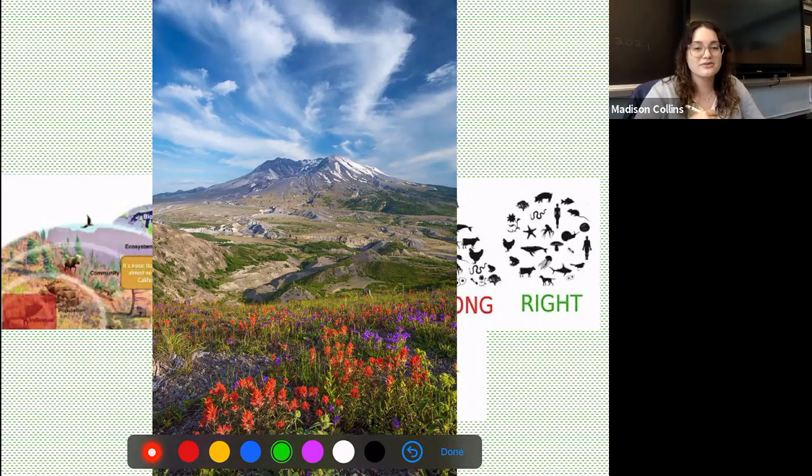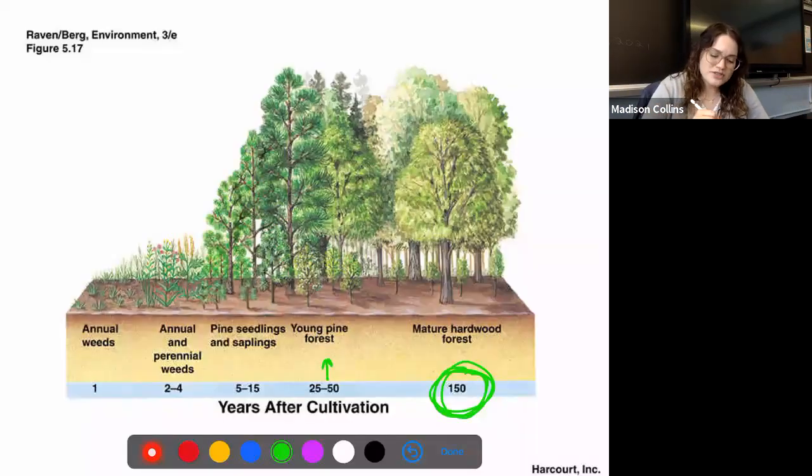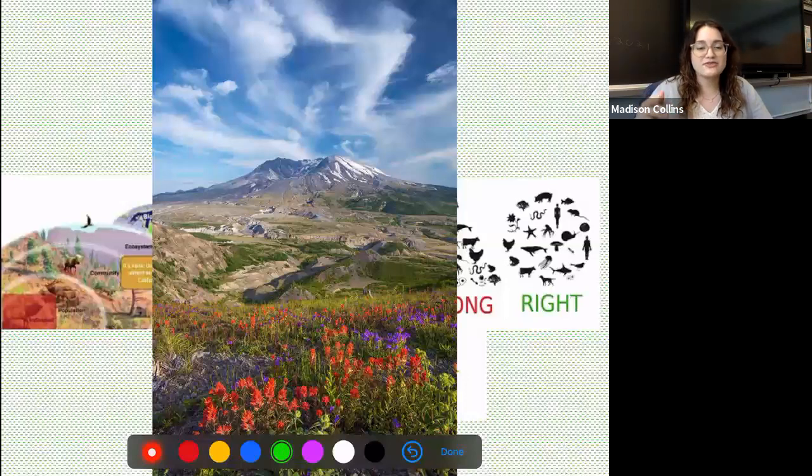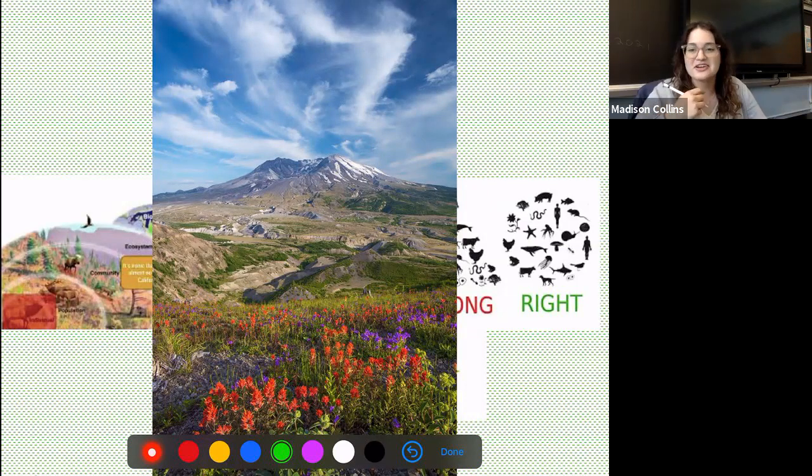Although we have not yet reached that climax community, you can see that life has started to return. We're somewhere in the middle of this area of growth where weeds and grasses and flowers have started to grow, but we have not yet reached that climax community. But in just a few years' time, about 100 more, we'll get there. This is just a nice reminder that life will return to an area. It just takes some time.